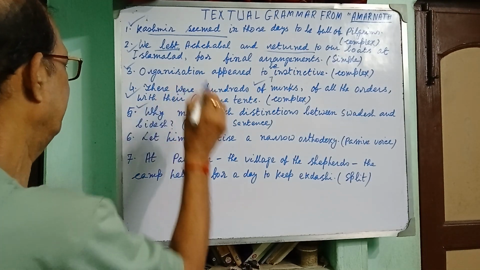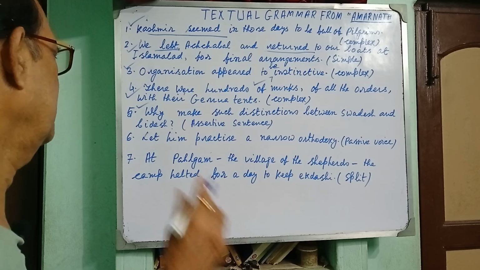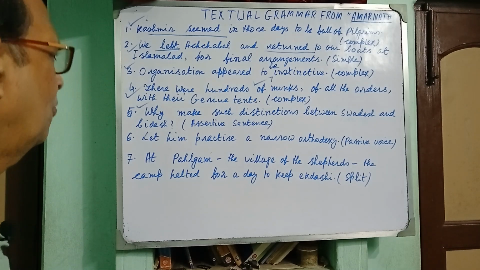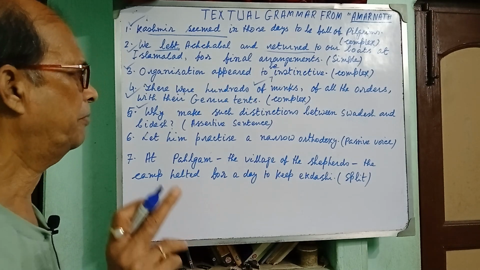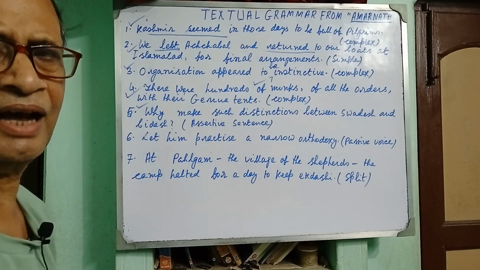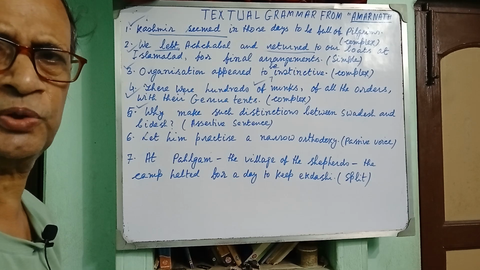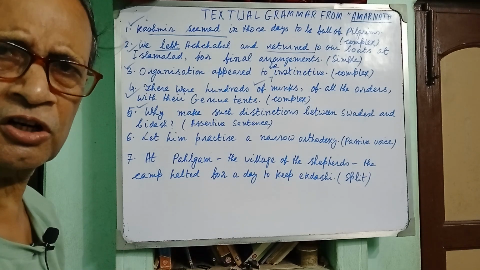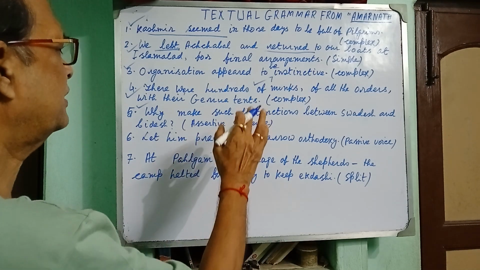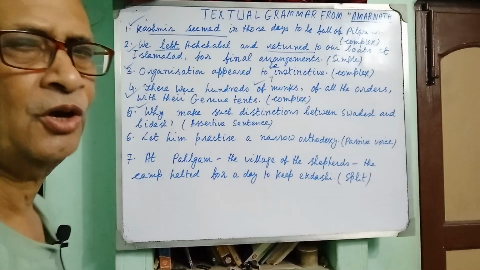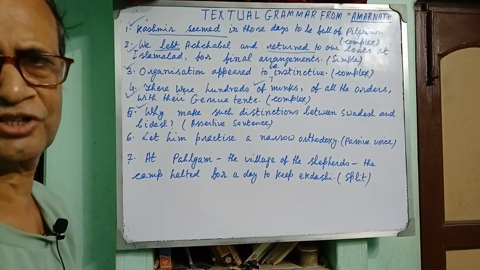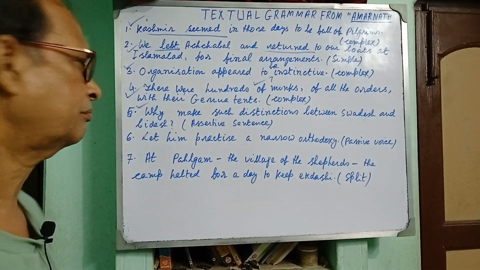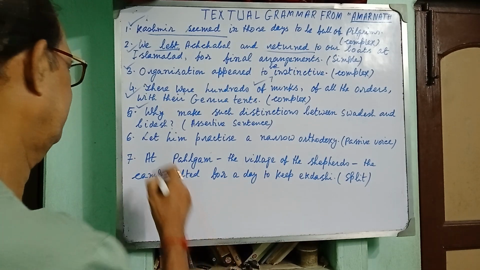Now come to the fifth item. Why make such distinctions between Swadesh and Videsh? Turn into an assertive sentence. How will you transform it? We should not make, or we need not make, such distinctions between Swadesh and Videsh. Okay? Now come to the sixth item.